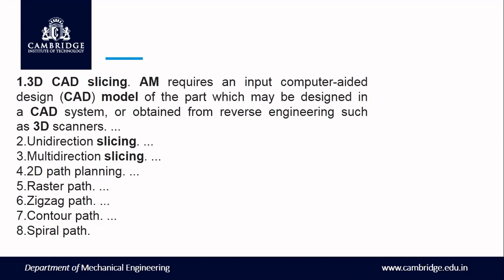First we do the drawing, that is a CAD model. For that CAD model, we need a software called slicing software, and we have to do slicing. After slicing, we save it as an .stl file. That file is given as input to the 3D printer, which takes it in terms of machine language, and then it starts printing. Now, additive manufacturing requires an input, a computer-aided design, that is a CAD model of the part. What I have explained, I am just reading out.